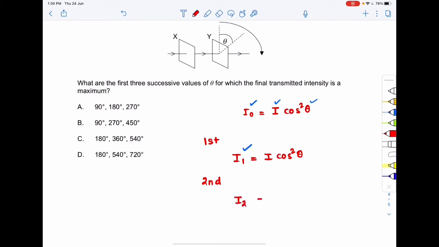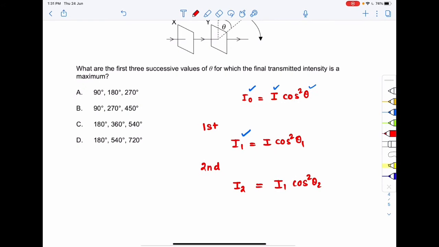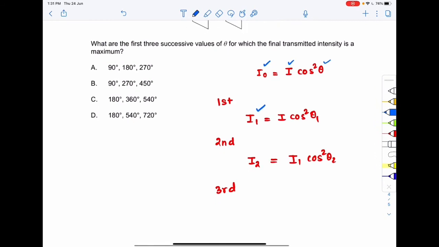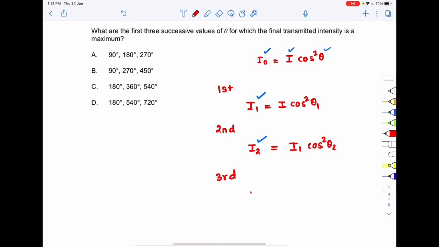So I2 will be equal to I1 cos square theta 2. This is theta 1, theta 2. Now for the third rotation the previous intensity is I2, and after the third rotation suppose the intensity becomes I3. So I3 would be equal to I2 cos square theta 1.